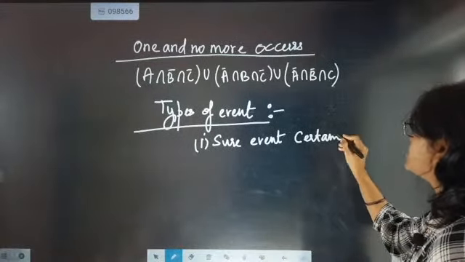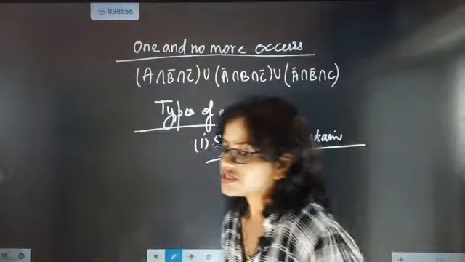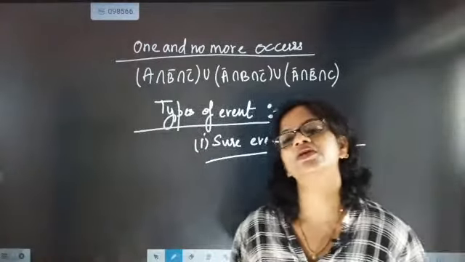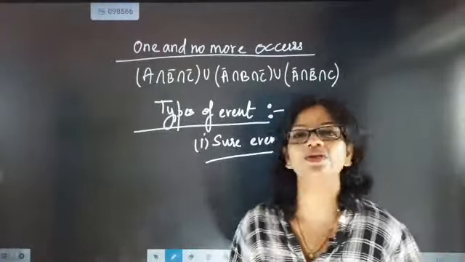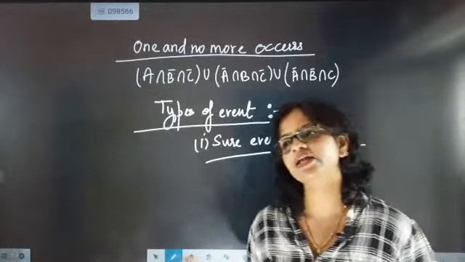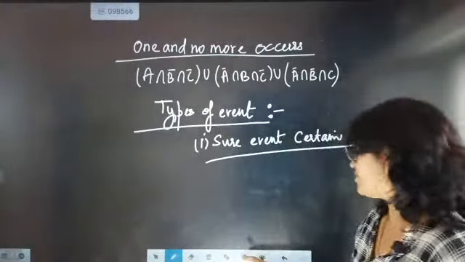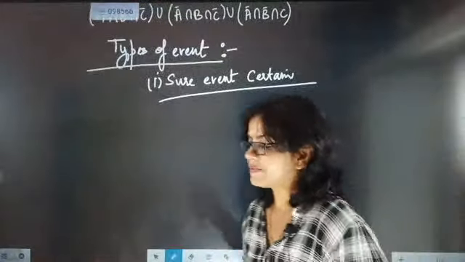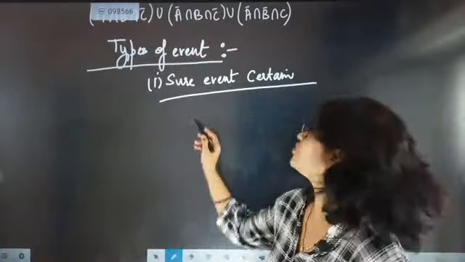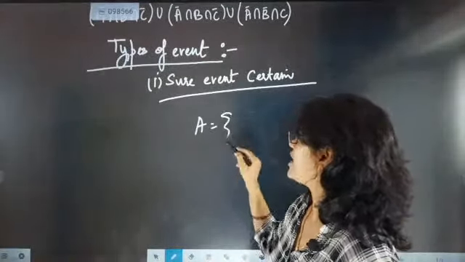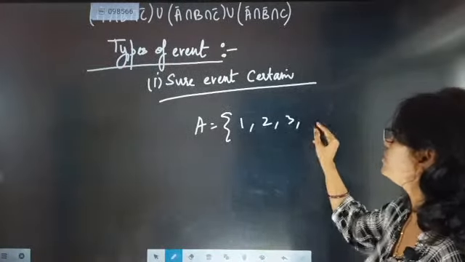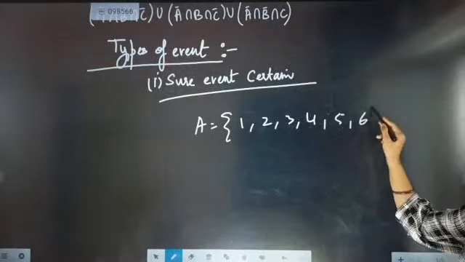Certain or sure event means that the probability of that event is maximum, which is exactly fixed. That type of event will be called a certain or sure event. In a simple way, if somebody asks you about finding a prime number, when you are rolling a dice, the dice will give you the numbers 1, 2, 3, 4, 5, 6.